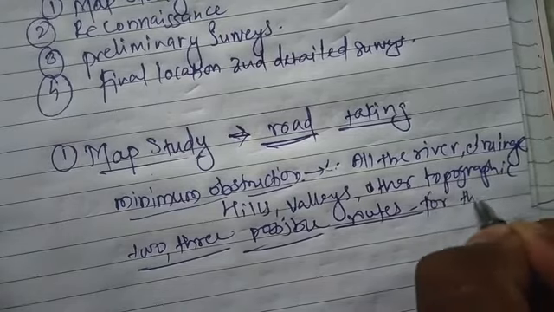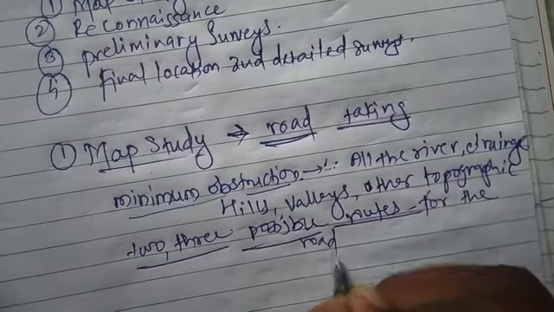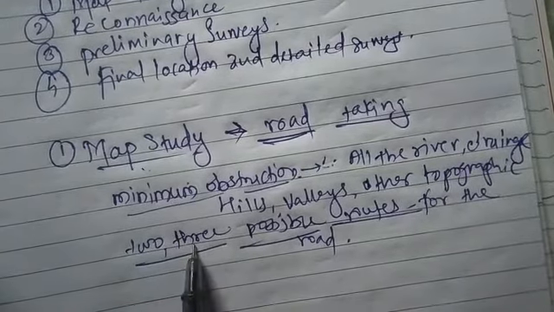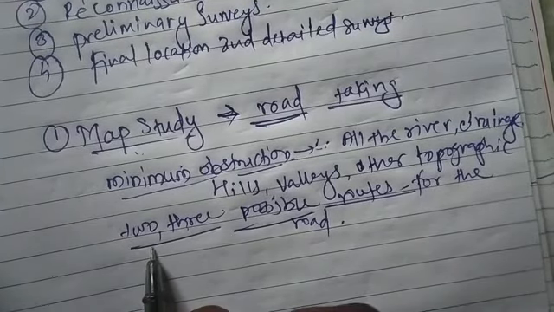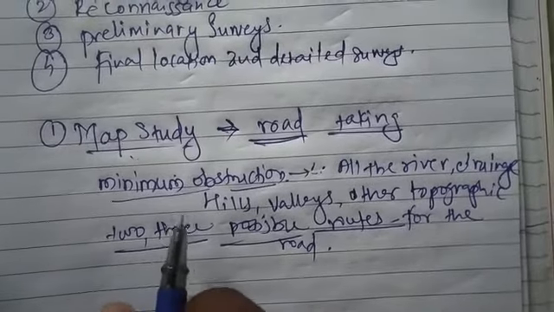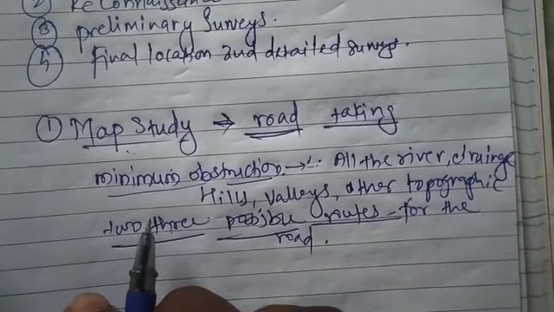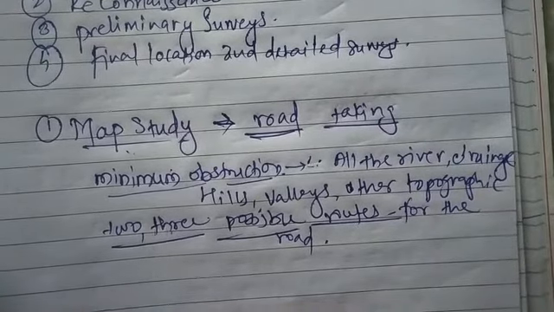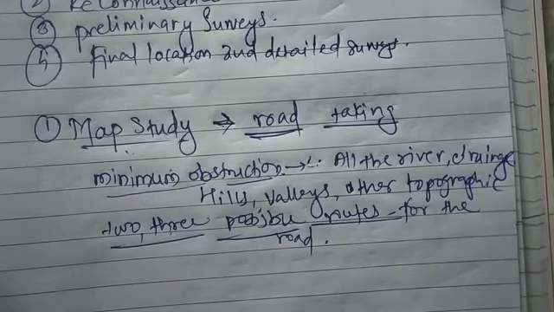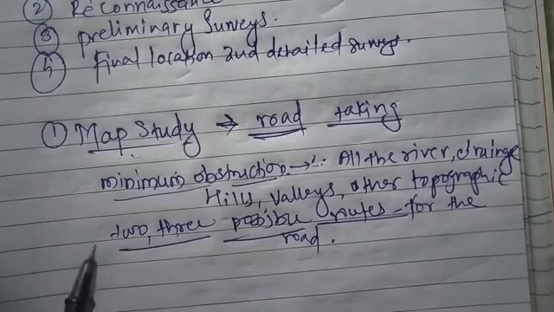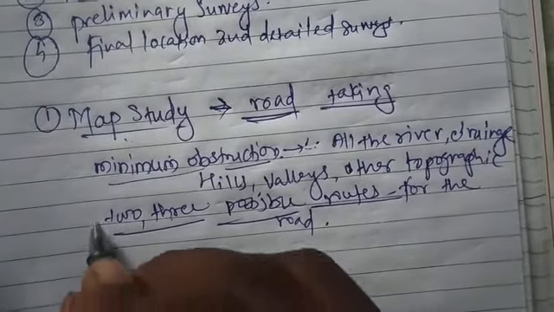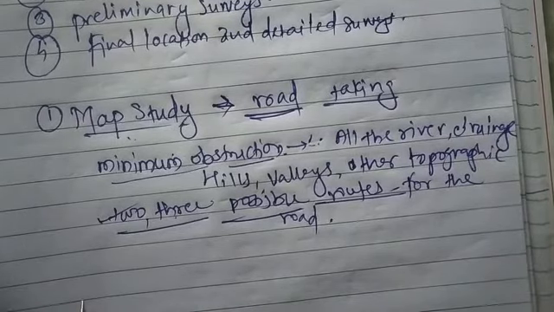Okay, so this map study helps us to minimize the time in excluding the bad alignments or bad locations with minimum time. So from this map study, generally we'll select 2 or 3 possible routes at the end.